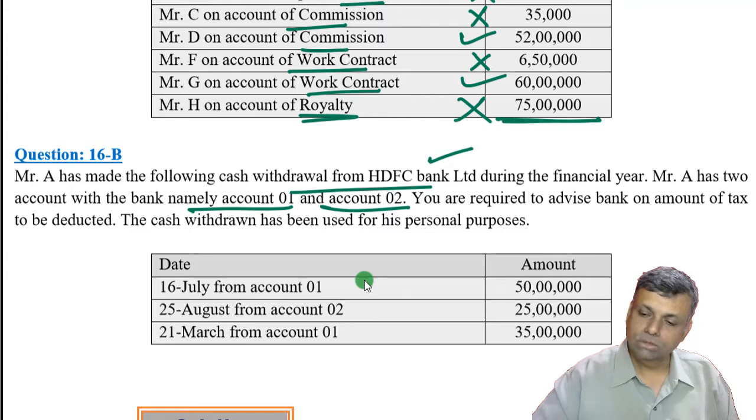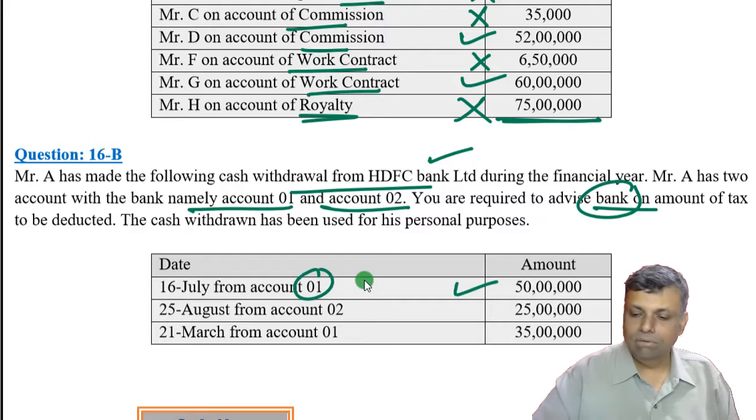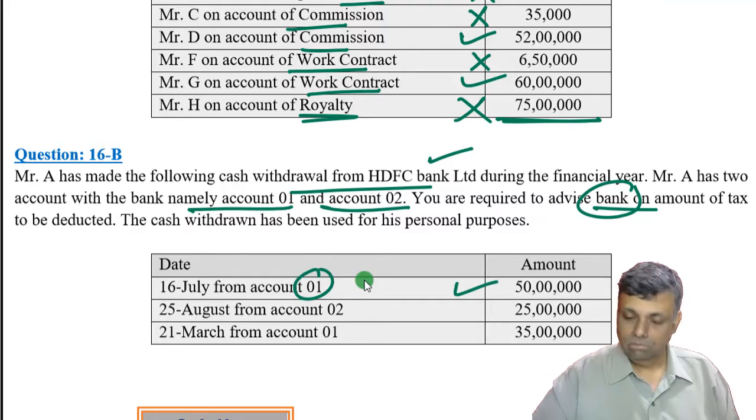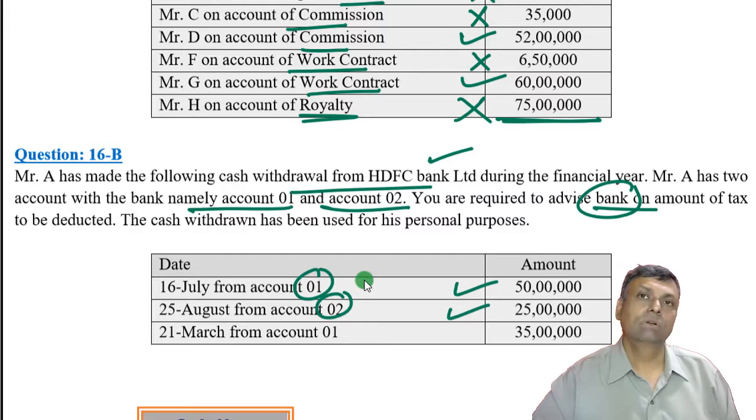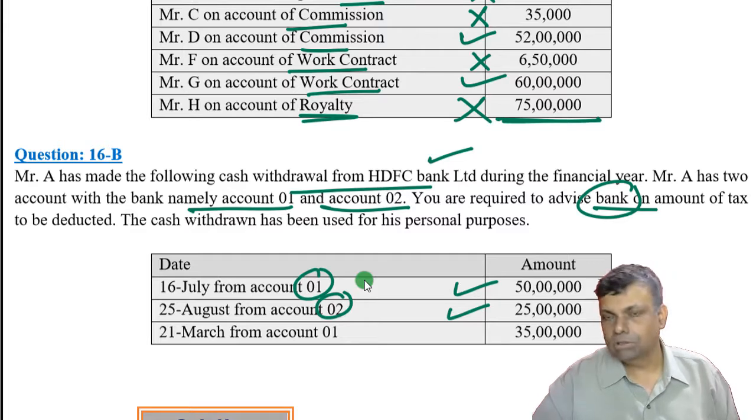We're required to advise the bank on the amount of the TDS. From one bank account I am withdrawing this money, but from another account I am maintaining another amount. The law makes it very clear that the aggregate figure of more than one account is to be considered for the TDS limit and the TDS calculation purposes.